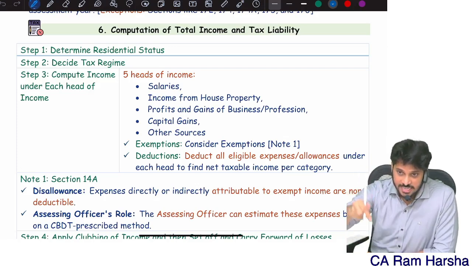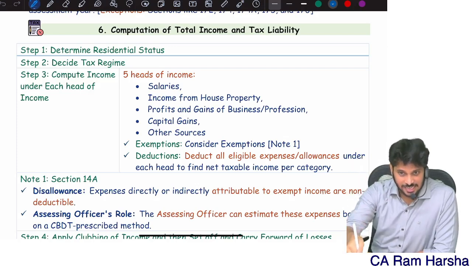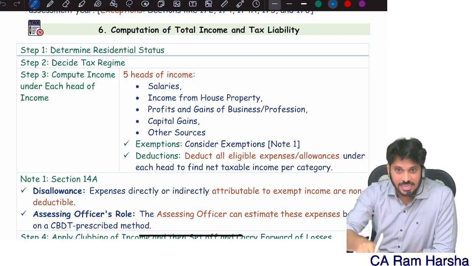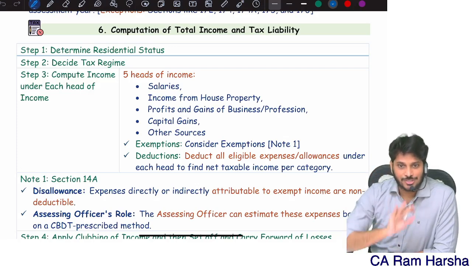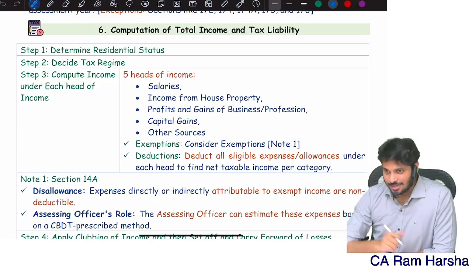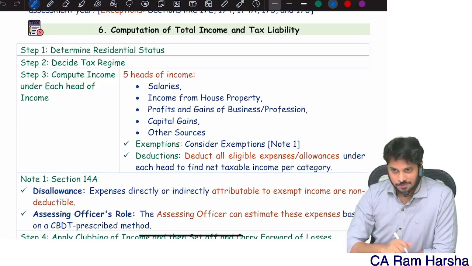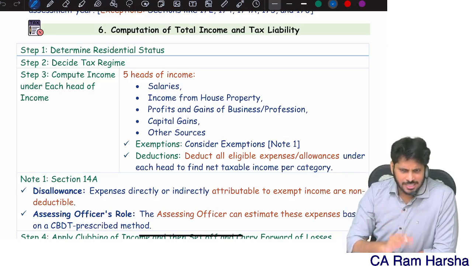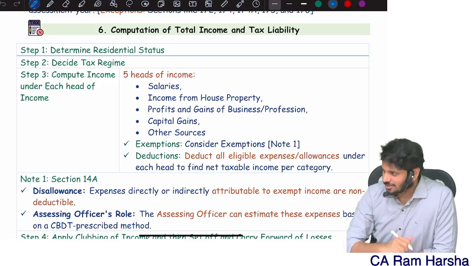If you are a resident in India, it means you are residing in India, for example, for your different tax rates. Or you are a non-resident, which means you are not residing in India. You are settled abroad. You may be an Indian citizen, but citizenship does not matter.